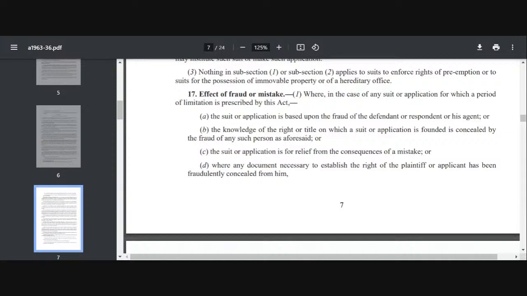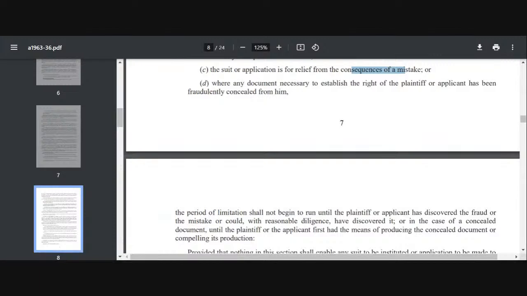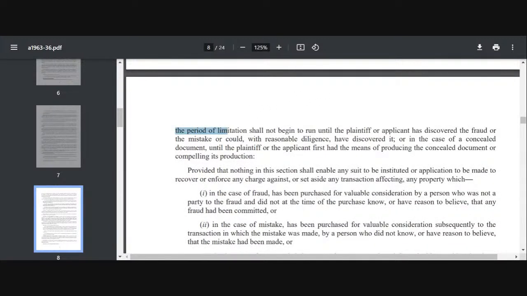What is the remedy? This section 17 says that if you want to institute a suit which is based upon fraud of the defendant or the respondent or his agent, or the knowledge of the right or title on which a suit or application is founded is concealed by fraud, or if it is from consequences of mistake, or if a document which is necessary to establish the right of plaintiff or application has been fraudulently concealed. In that case, when will the period of limitation begin?